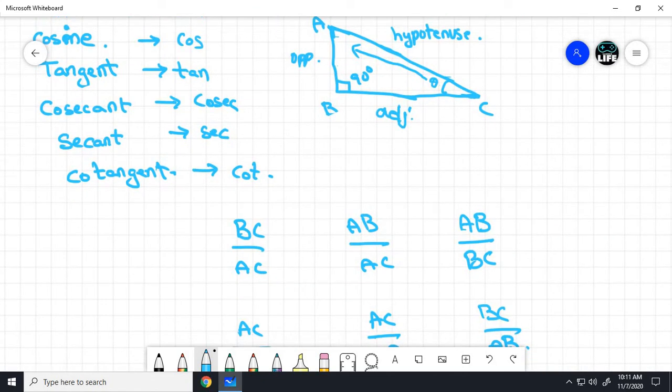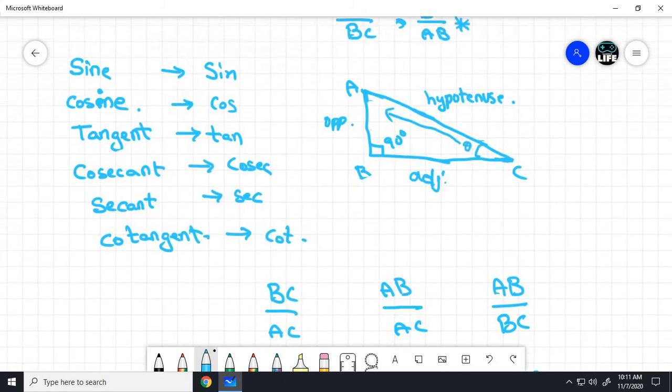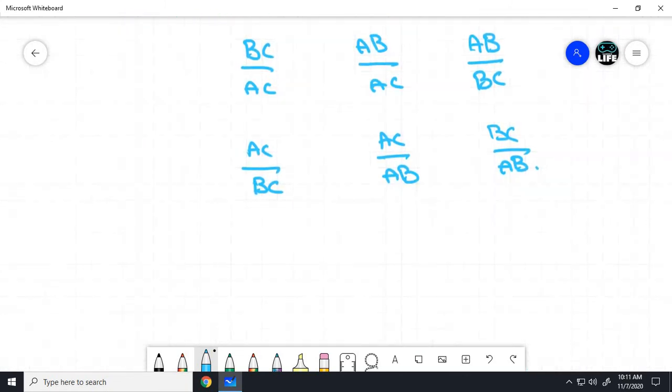Now see, what is BC by AC? BC is the opposite side by AC, the hypotenuse. Sorry, AB by AC? It is adjacent side by hypotenuse. What is AB by BC?